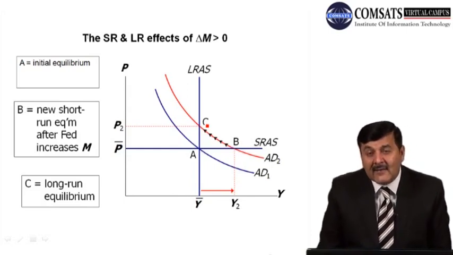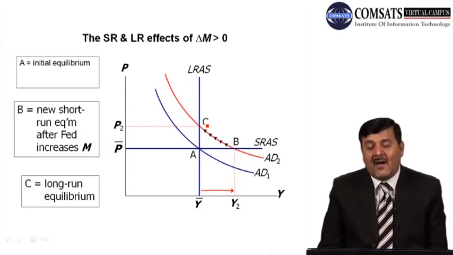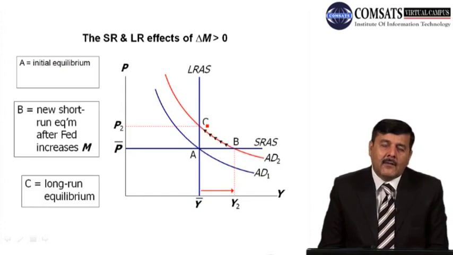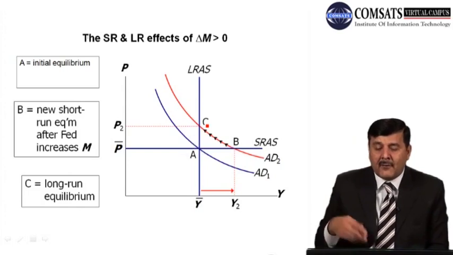Whenever there is an increase in the level of output at the same price level due to an increase in money supply, what will happen in the long run? As we saw earlier, when Y is greater than Y bar, so here Y2 is greater than Y bar, what will happen? Prices will start rising in the long run. Over the time period, the price will continue to rise.